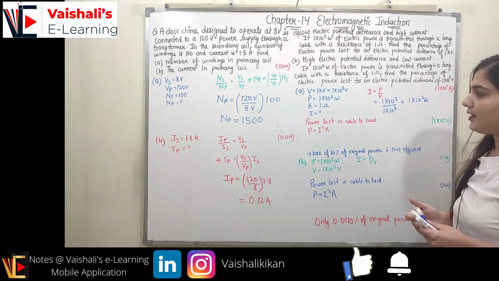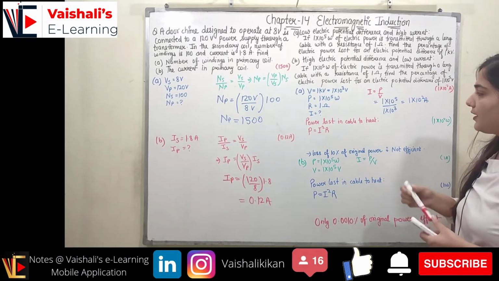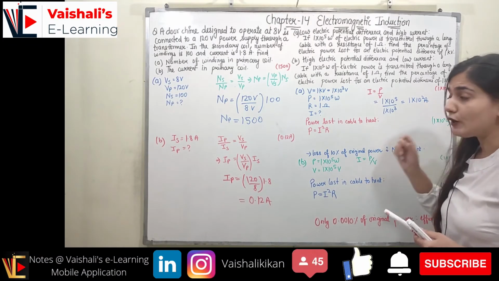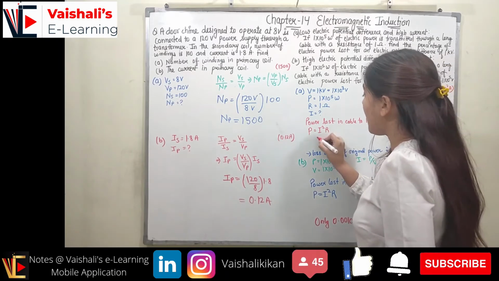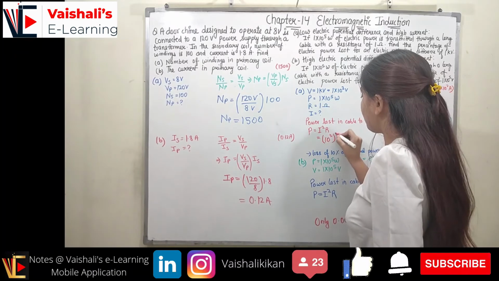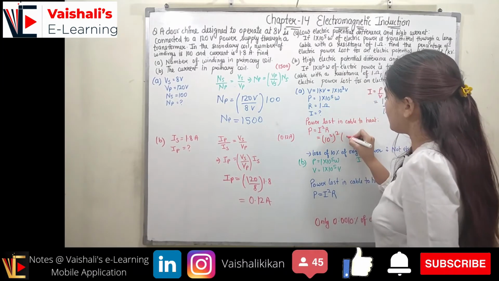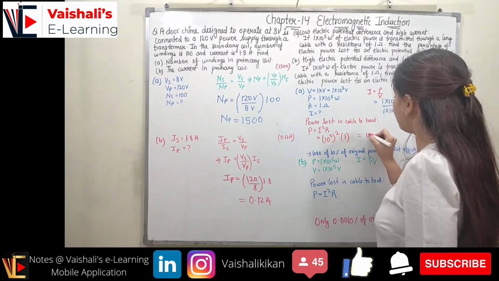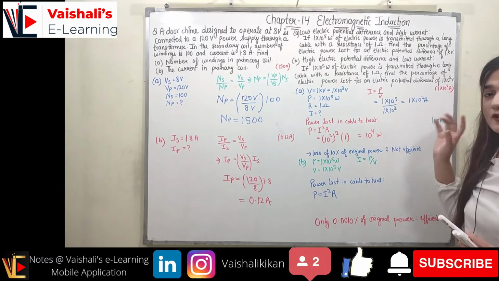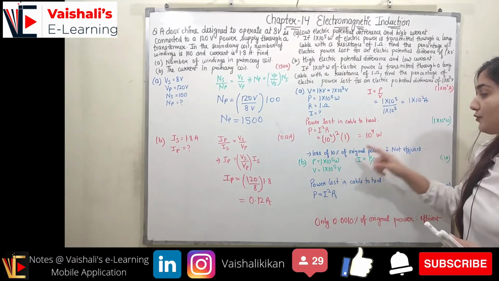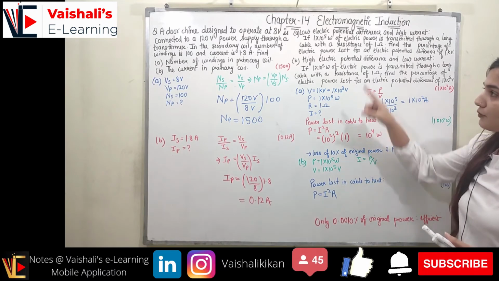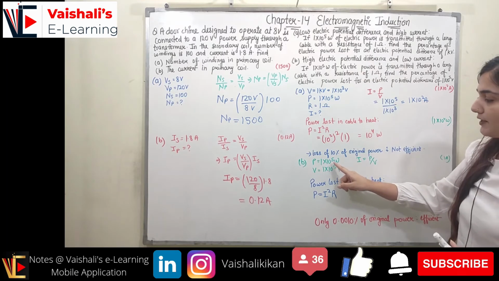Right. So here we can see the power is lost in the cable as heat, and the power lost as heat can be calculated as I square R. Now I is 10 raised to power 2 ampere, which is squared and multiplied with R. So it will be 10 raised to power 4 watt. So this is a very high power which is lost as heat. So it is a loss of around 10% of the original power. It's not efficient, right?